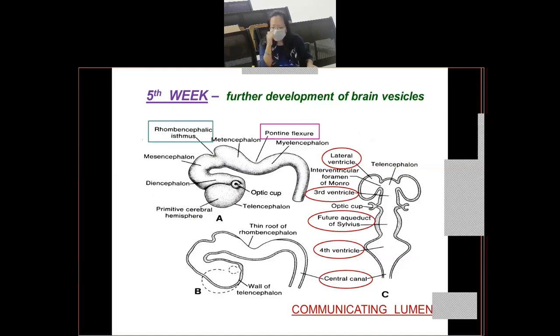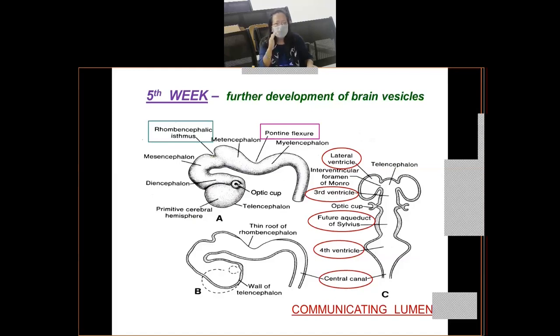You know that each cerebral hemisphere has a cavity which is known as the lateral ventricle. All of you know that? The third ventricle will communicate with the lateral ventricle of each cerebral hemisphere through a small opening which is known as the interventricular foramen of Monro. I hope this is clear.